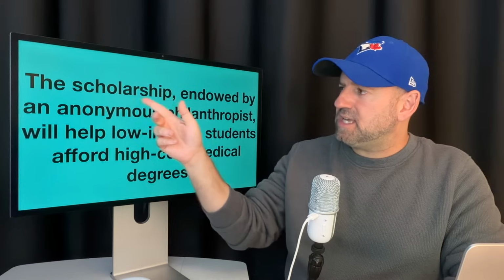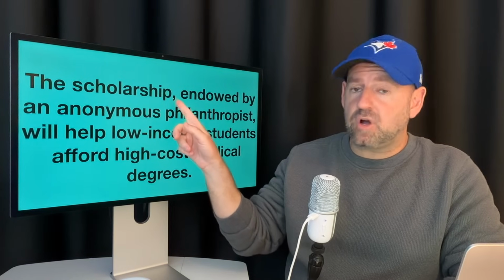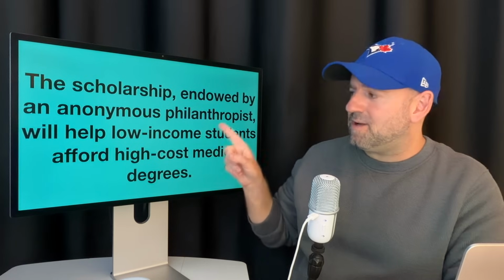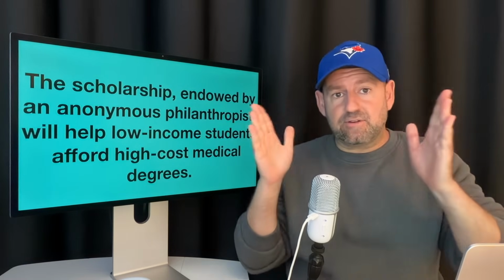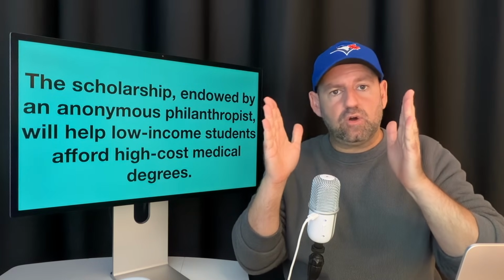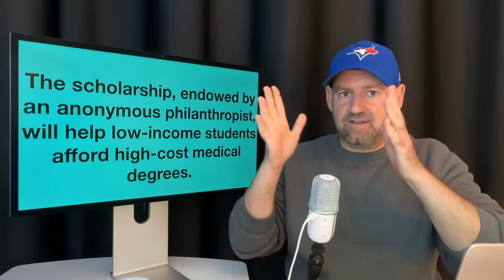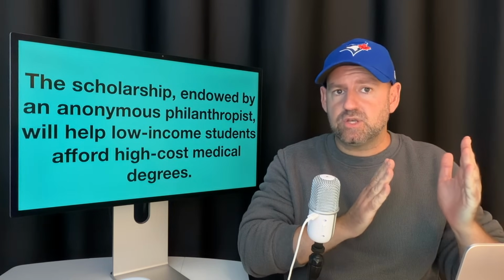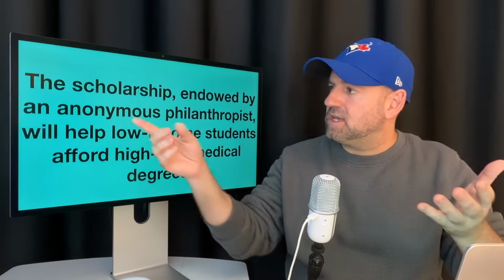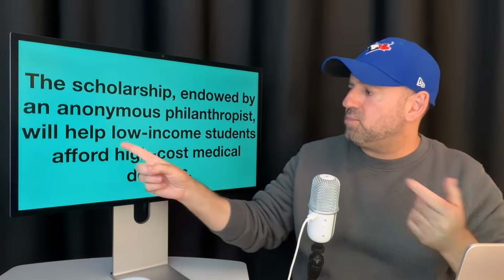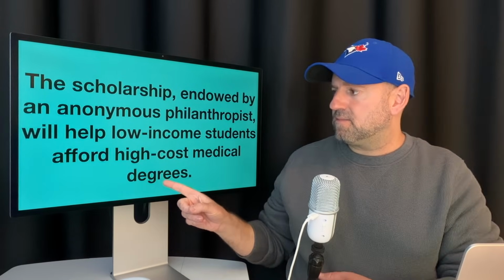Well, when you see a comma here for no reason, that means there's going to be another comma somewhere else. Can you see another comma? Yes, right there. So this comma and this comma, they go together. And what do they show? They show that this is a different part of the sentence. Okay, this is kind of a separate part of the sentence. So the actual simple sentence is this: the scholarship will help low-income students afford high-cost medical degrees, right?